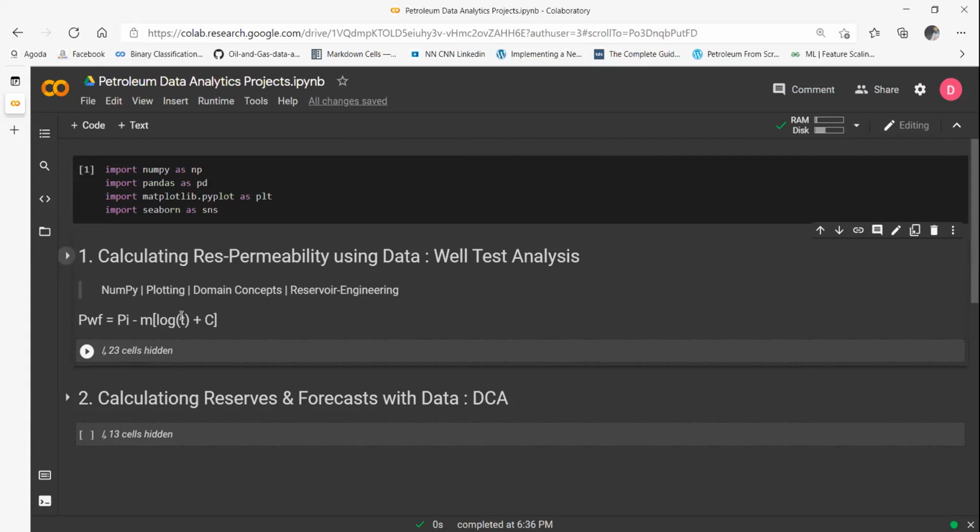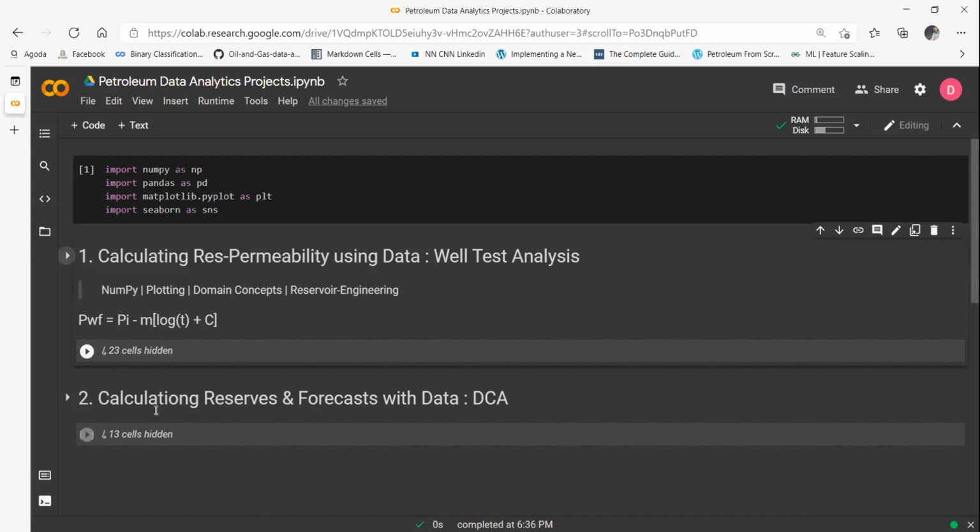But my focus today is to just tell you what we start with and how far we can come towards a very different conclusion. Given that we just have data, we just have pressure and time data in well test analysis, and we will be calculating permeability of the reservoir. Just imagine. So that's one project that we'll be talking about.